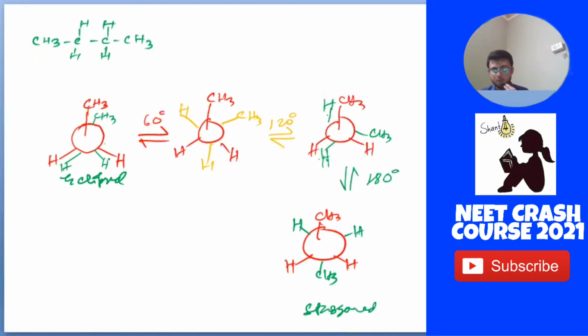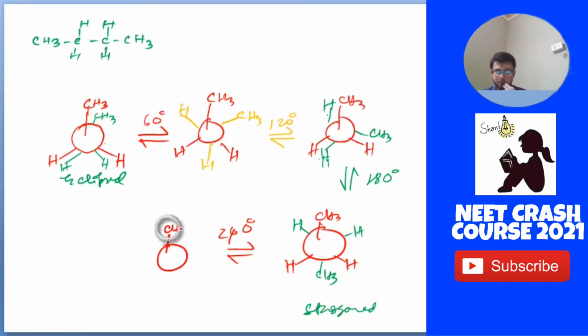Now, what are the other forms called? They are called Gauche staggered forms. Okay. Now let us see what will happen if we rotate it again by 60 degrees. That means 120 plus 60, 240 degrees.